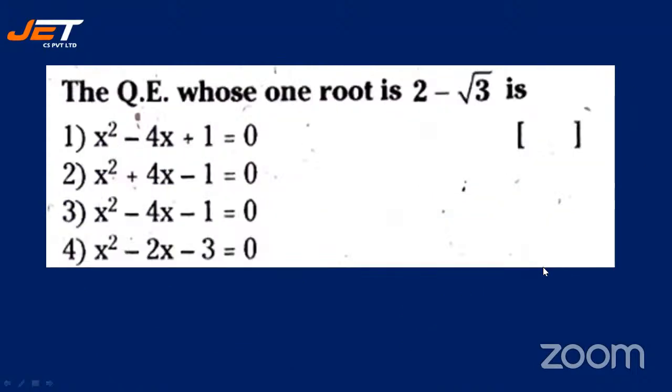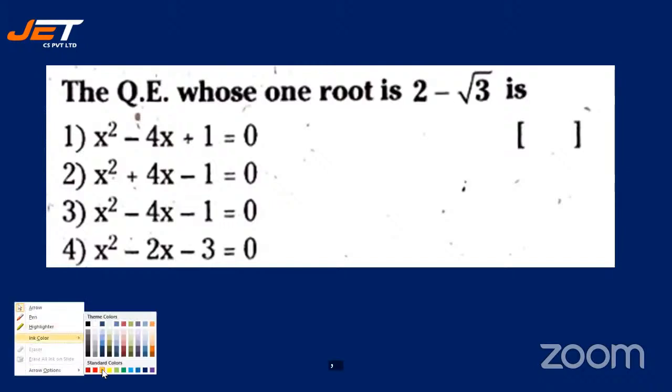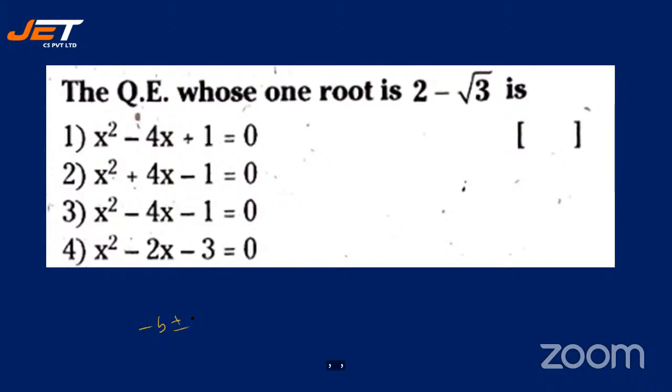The quadratic equation whose one root is 2 minus root 3 is... So use this formula: minus b plus or minus root of b square minus 4ac by 2a.